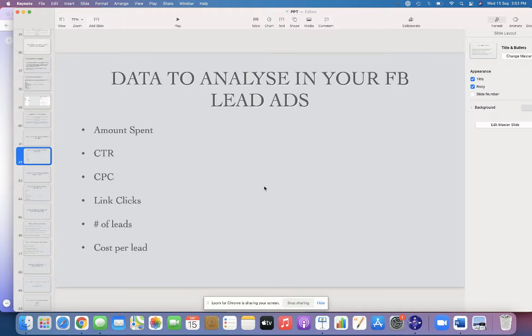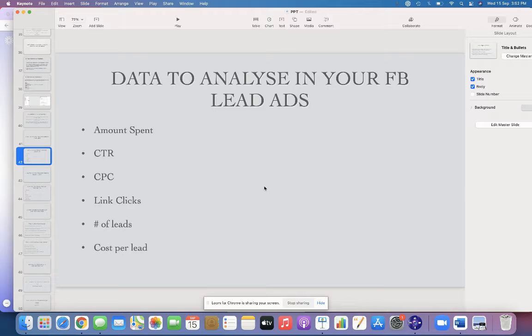The first thing is you need to check the total amount spent, right? Suppose you're running the campaign for 1 week, you need to see how much money has been spent for that particular time. The second one will be the CTR, which is nothing but the click through rate, right?